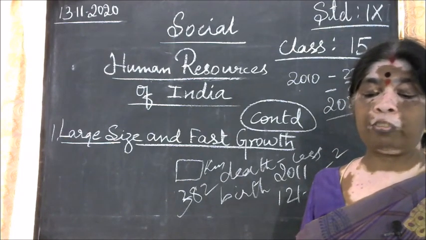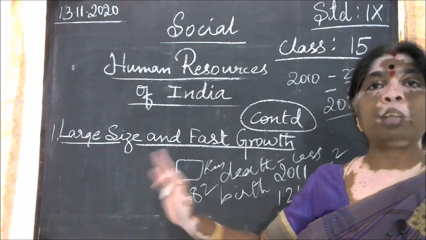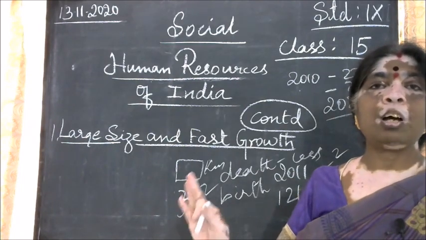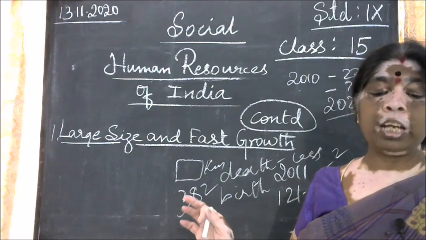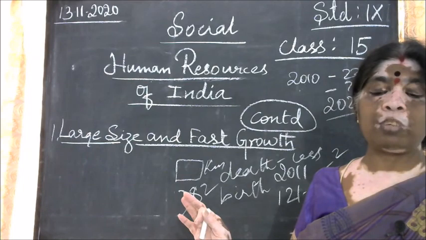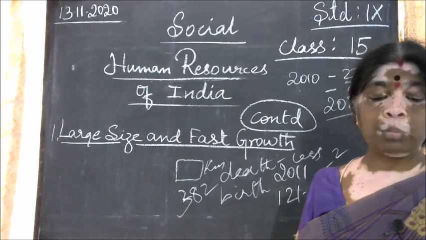Next, unfavorable sex ratio. Sex ratio refers to the number of females per thousand males. That is, for 1000 males, what is the number of females? It was 943 in 2011, which is unfavorable to females. Now you got it?